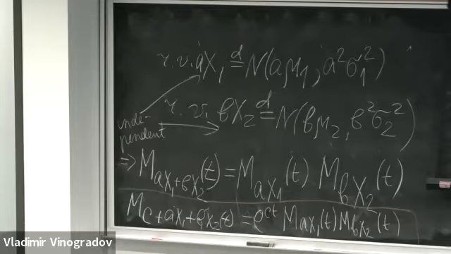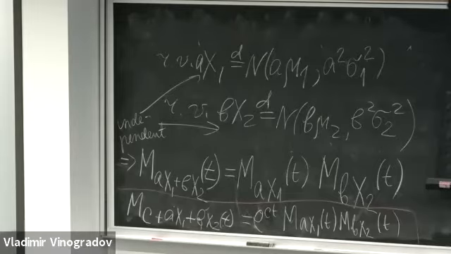Or you can take it inside here. So you simply will get C plus mu1 plus b mu2 times T plus the same coefficient for the quadratic term.